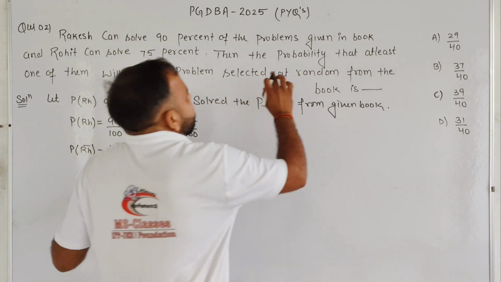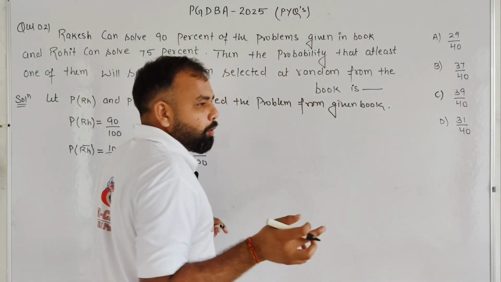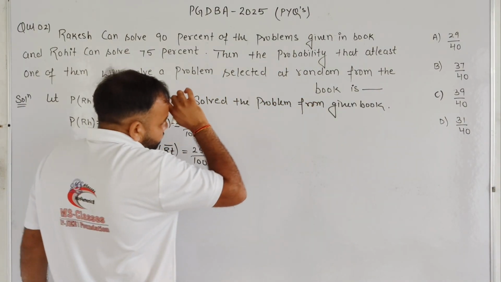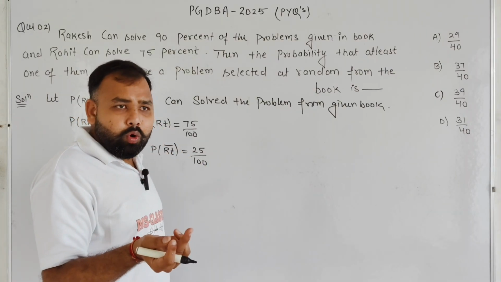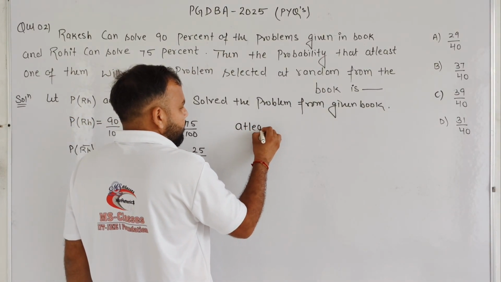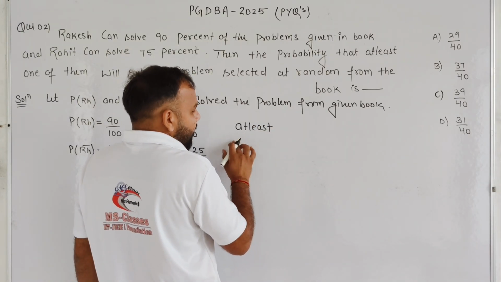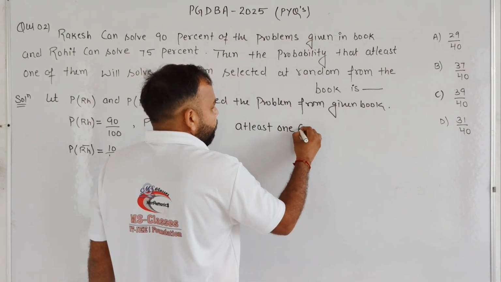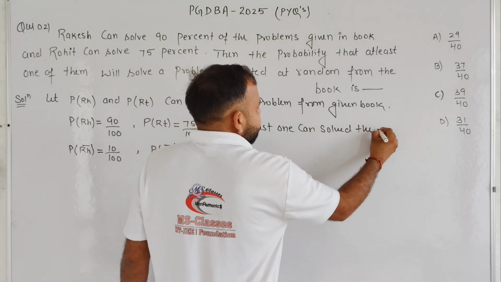So student, basically we need to find out the probability that at least one of them can solve the problem. So the problem is solved by either Rohit or Rakesh or both. At least one can solve the problem. Basically we are going to define what is the meaning of at least one can solve the problem.